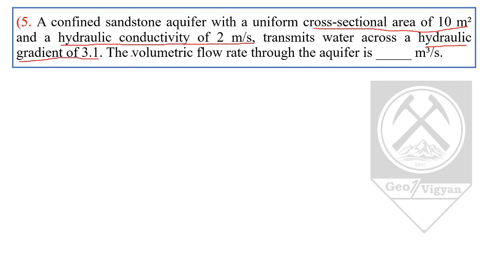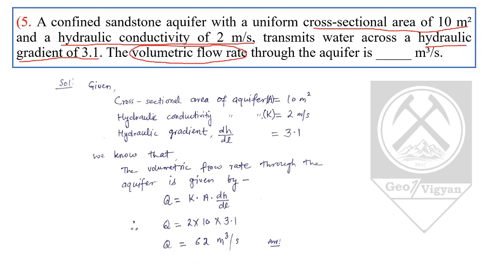We have to find the volumetric flow rate through the aquifer. So coming to the question, area of the aquifer denoted by A is 10 meter square, hydraulic conductivity denoted by K is 2 meter per second, and hydraulic gradient dH by dl is given as 3.1.